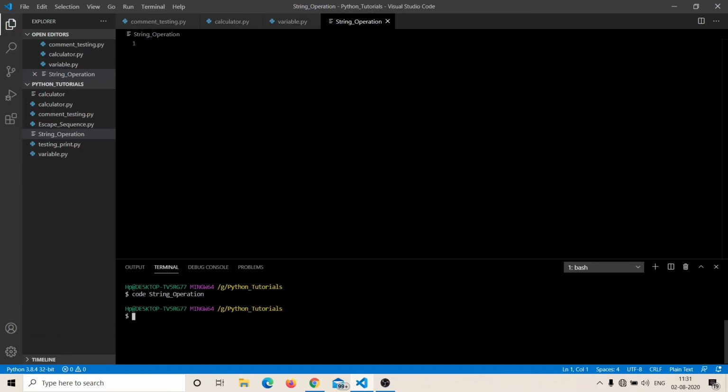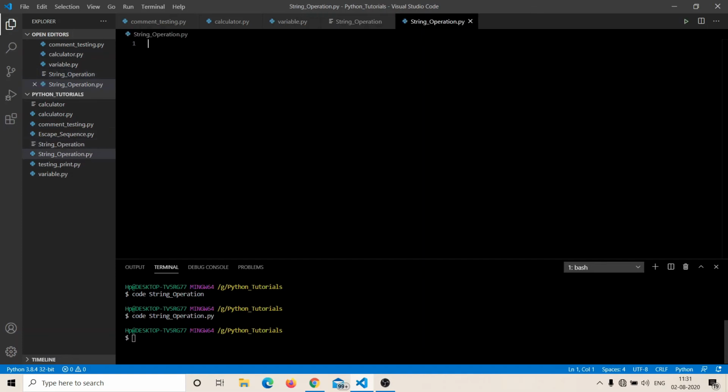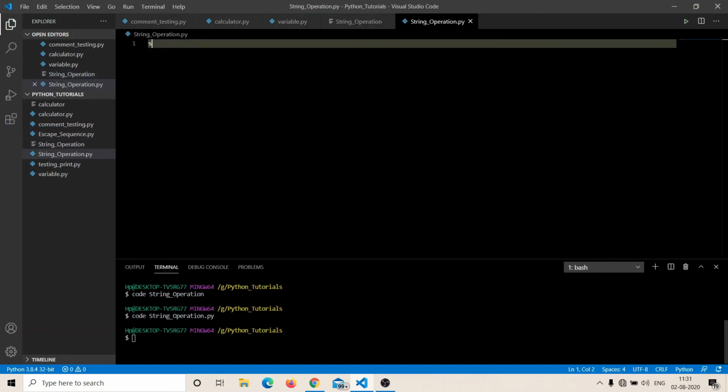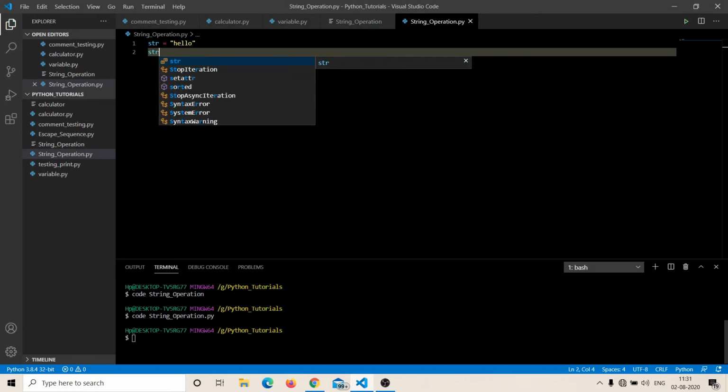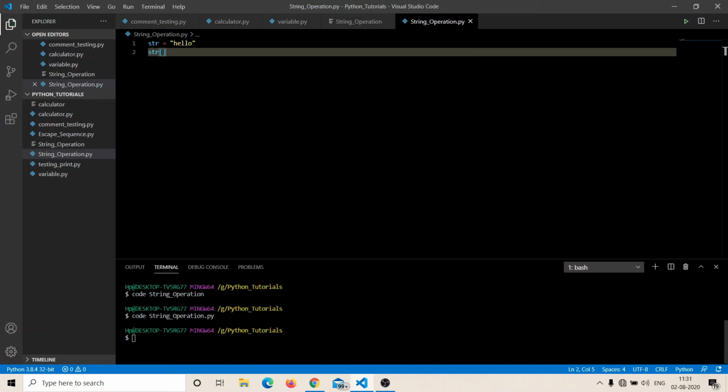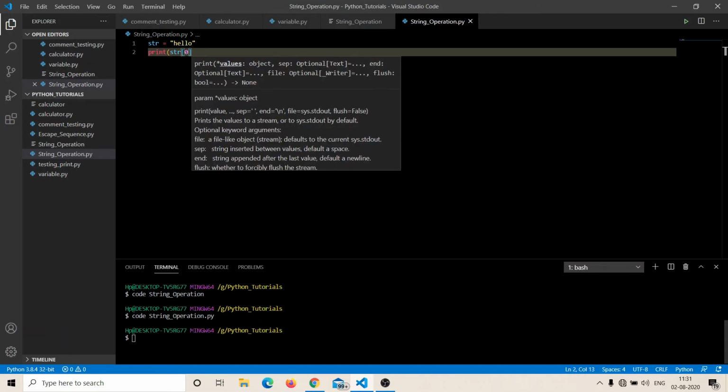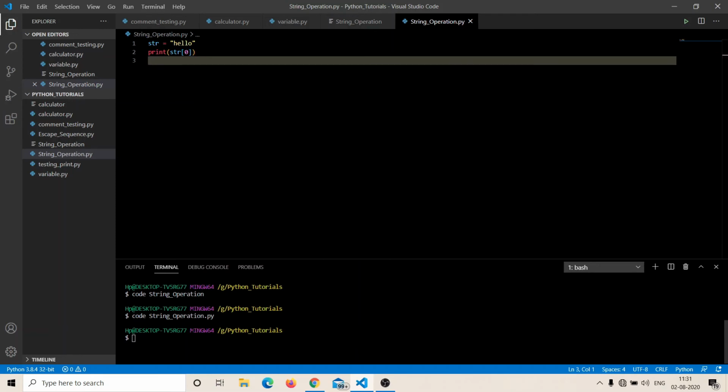Keep this in mind. So let's jump into the interpreter and see all these things. So let's start. First, create your file so that we can program in it. After creating your file, we're going to write a program for slicing the string. I'm giving a variable str in which I am giving hello. Now I want to extract H, E, L, L, O separately. I will write the variable name and then the index of that specific character. You can see it on the screen.